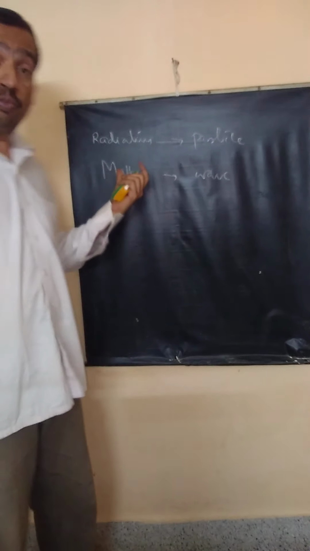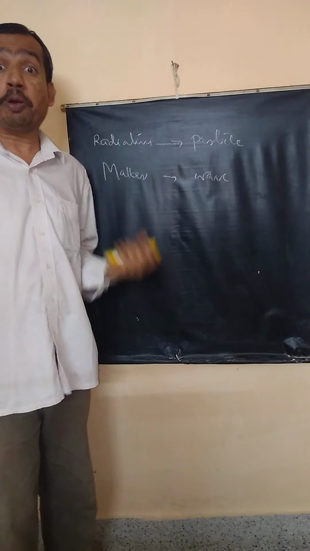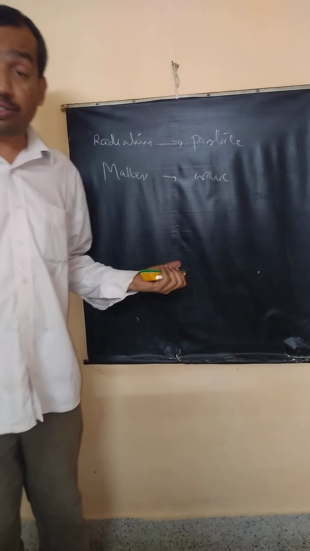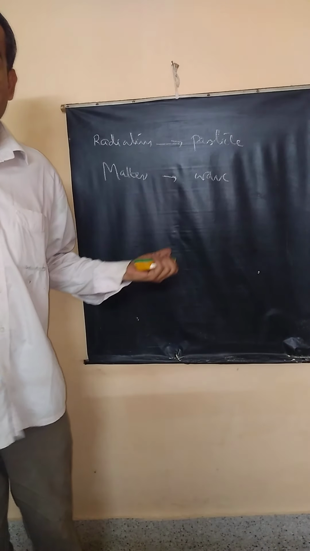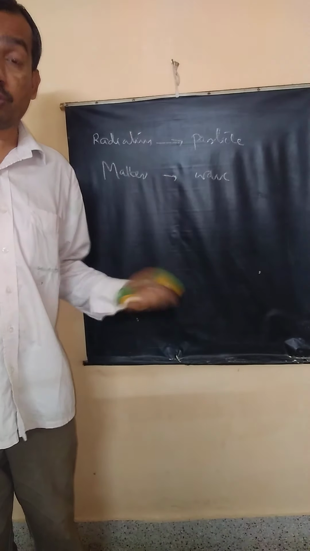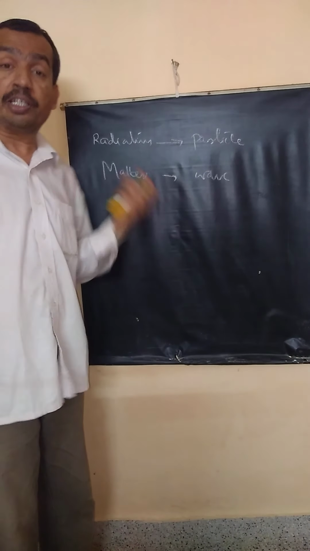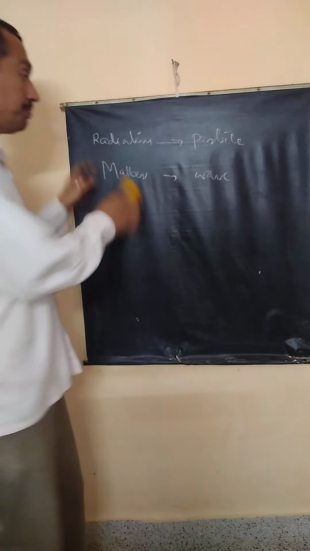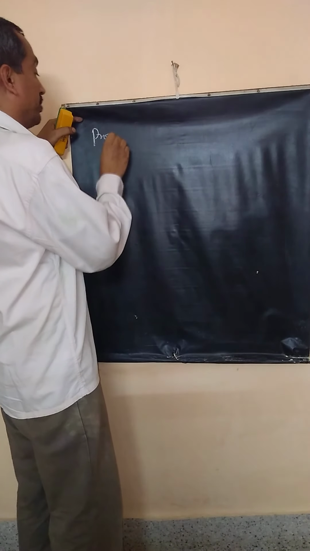If matter waves exist, what are their properties? Are they like sound waves, mechanical waves? No. Are they like electromagnetic waves? No. Then how to represent a matter wave? What are the properties? This is important. Properties of matter waves.